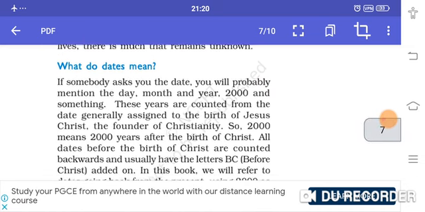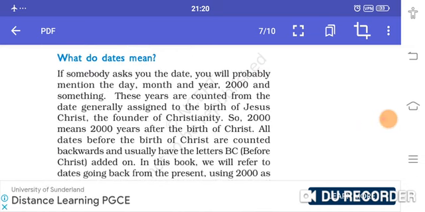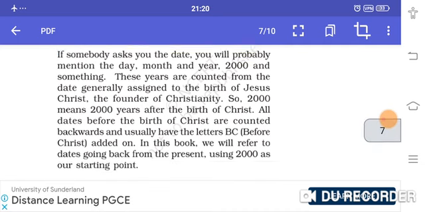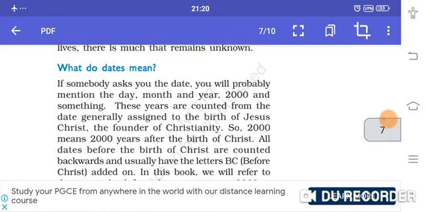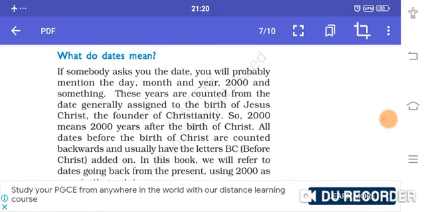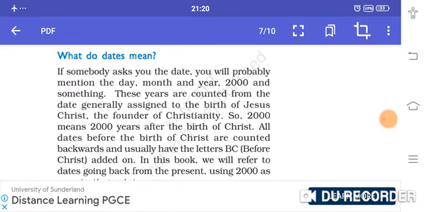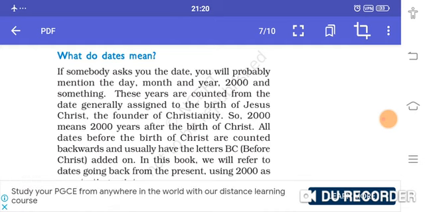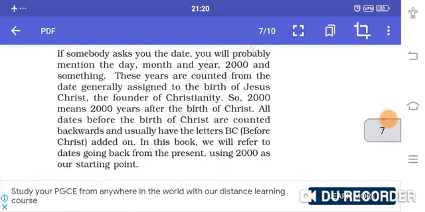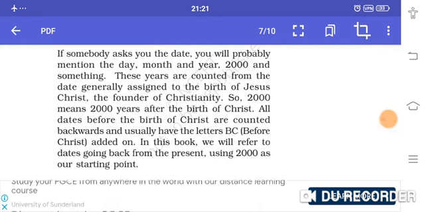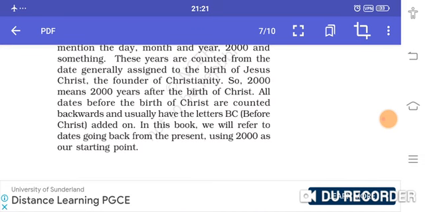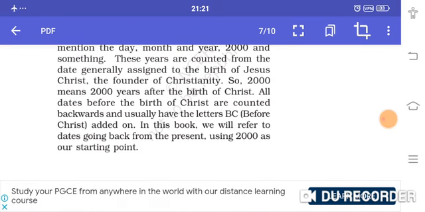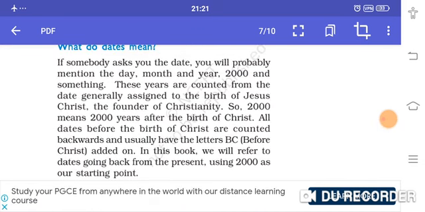Okay. So what does date mean? Date is very, very important in history. I will just explain what date means. The years are counted from the date of the birth of Jesus Christ, the founder of Christianity. All the dates before the birth of Christ are counted backward and usually have the letters BC. BC means before Christ.